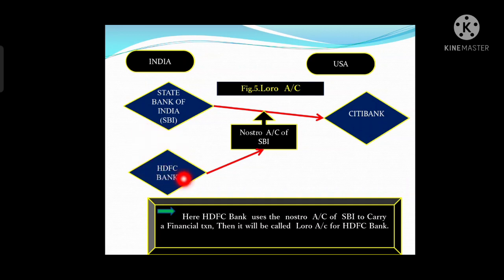HDFC Bank needs to carry out a trade transaction with Citibank, but neither does HDFC Bank have an account with Citibank nor does Citibank have an account with HDFC Bank. Then in that case what would happen? How would the transaction be carried out? The answer to this would be a Loro account, right?